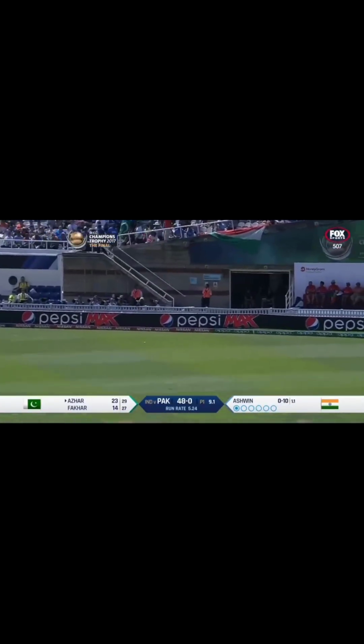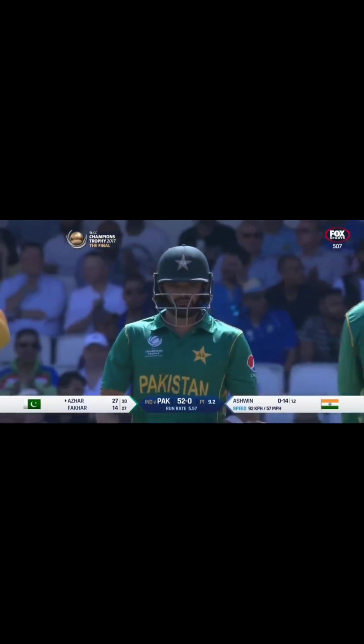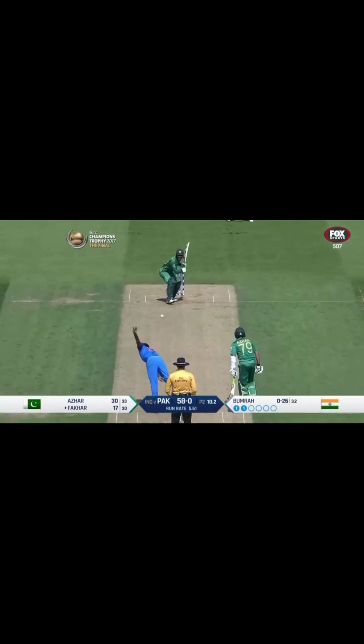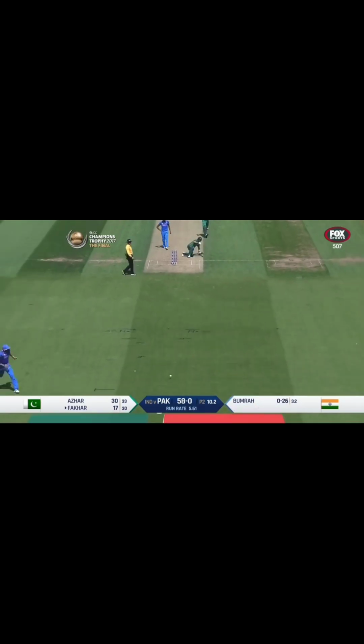Six. Taking on Ashwin. That's the first six of the innings, and it comes from Azhar Ali. Good shot. Good placement as well. Just the right line to play the sweep shot outside the... A good shot. Firm push. That's going to get him four.